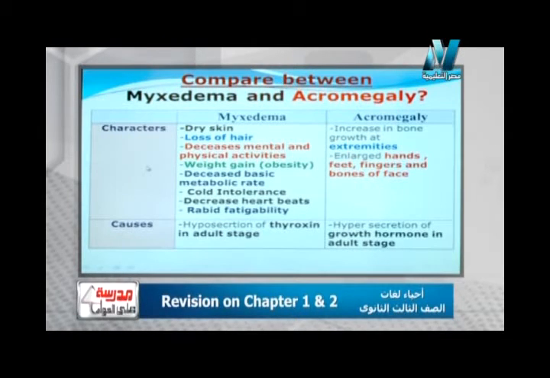Myxedema is the disease which is caused by the hyposecretion of thyroxine hormone during the adult stage, so it is called hypothyroidism. The characters of that disease are, number 1, loss of hair, and the skin is not fine.